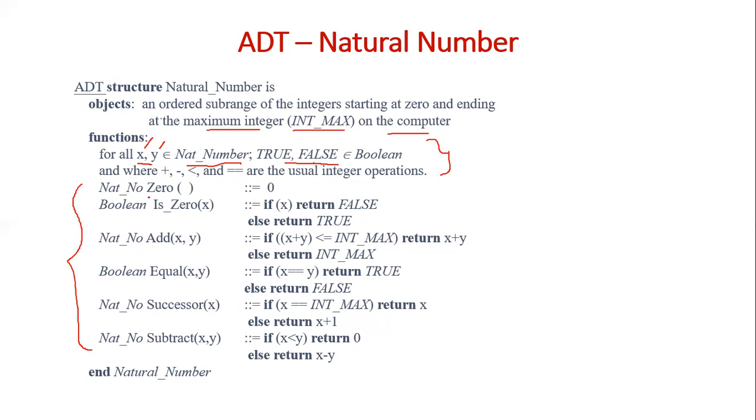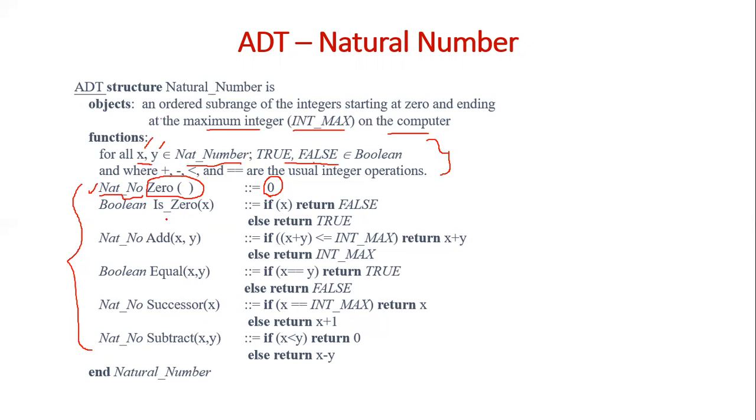So what is the first function? Zero. This zero is the name of a function. This function will return the natural number 0. Its return type is one natural number, NAT_NO, that is the return type.